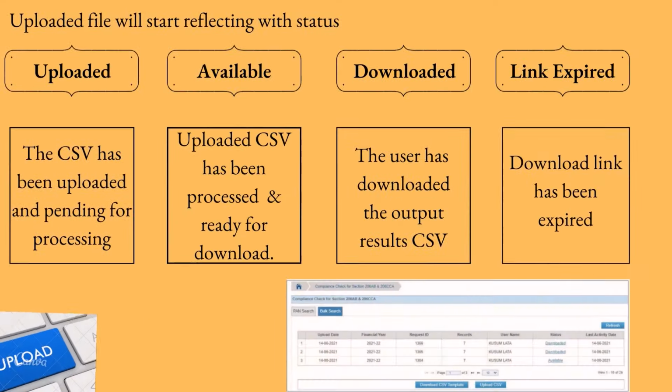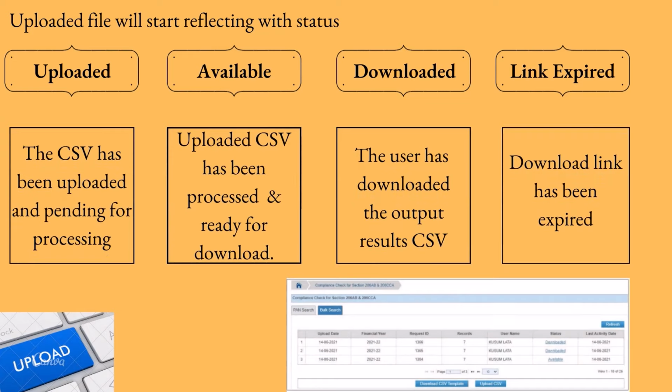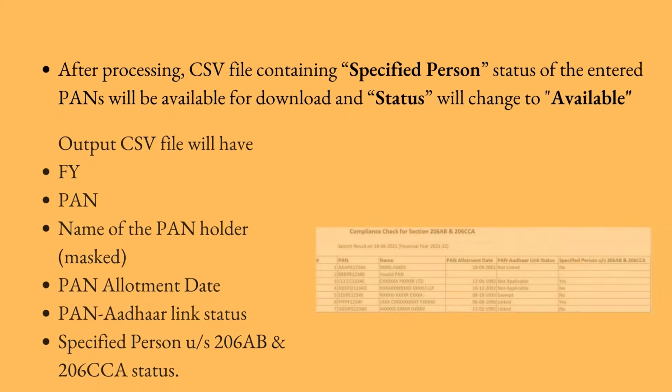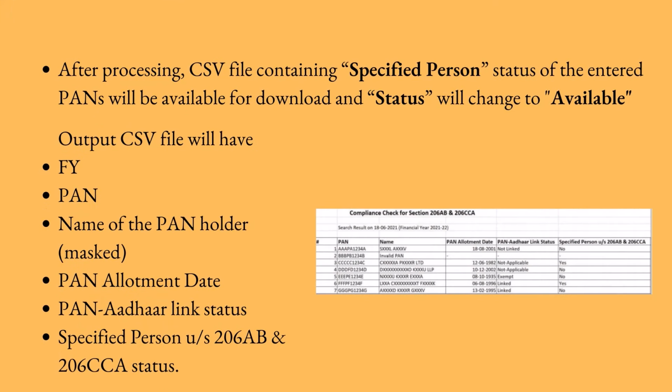The uploaded file will start reflecting the uploaded status. The status will be of four types, that is uploaded, available, downloaded, link expired. Download the output result CSV once the status is available by clicking on the available link. After downloading the file, the status will change to downloaded, and after 24 hours of availability of the file, the download link will expire and the status will change to link expired.